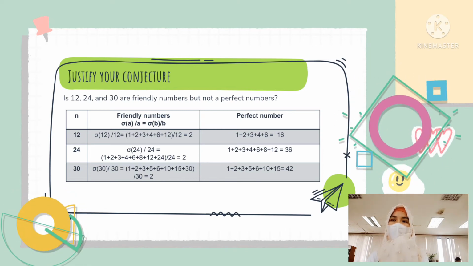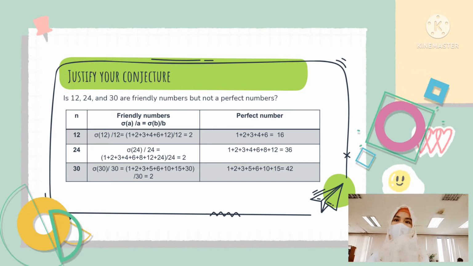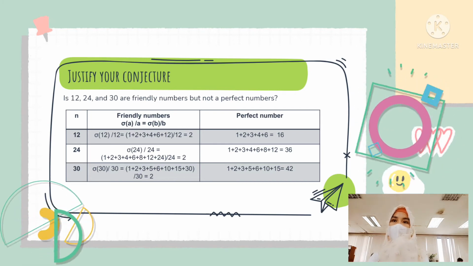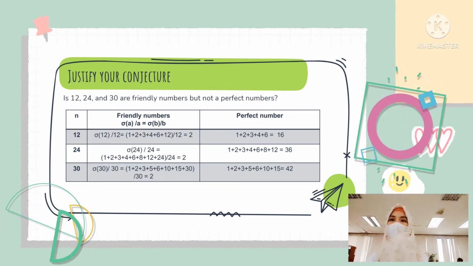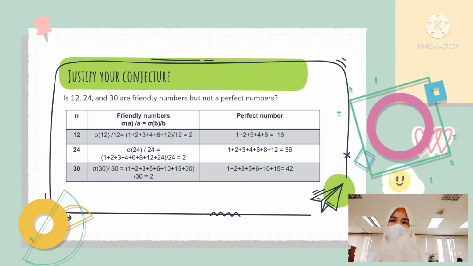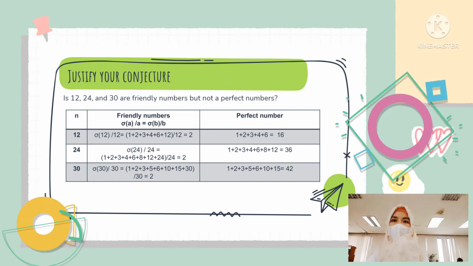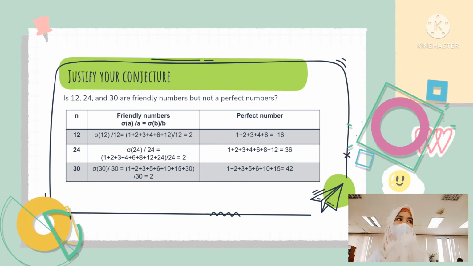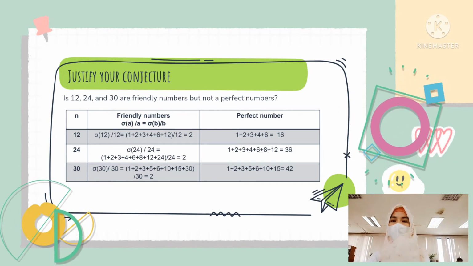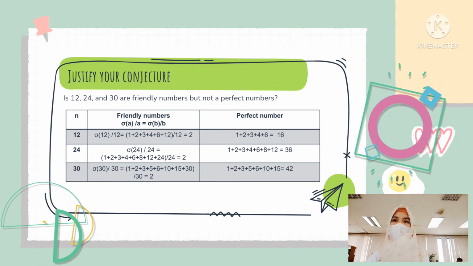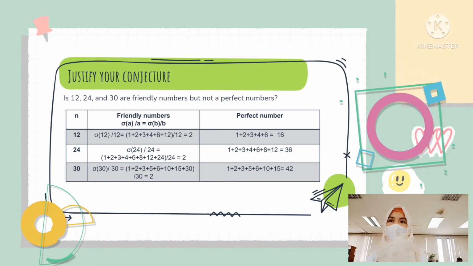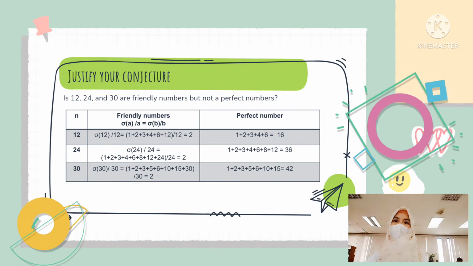Next, 30. Take 30, the factors are 1 plus 2 plus 3 plus 5 plus 6 plus 10 plus 15 plus 30, divided by 30, will give us 2. In perfect numbers, the factors of 30, 1 plus 2 plus 3 plus 5 plus 6 plus 10 plus 15, will give us 42. So this table shows us the relationship of 2, which concludes that not all friendly numbers are perfect numbers.